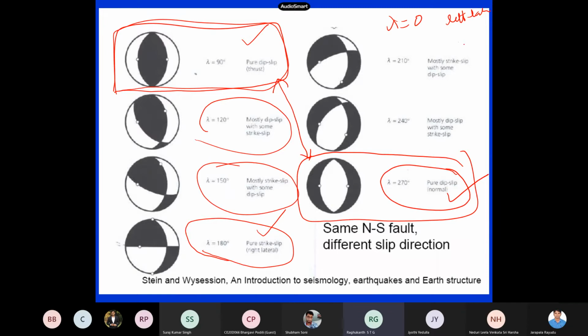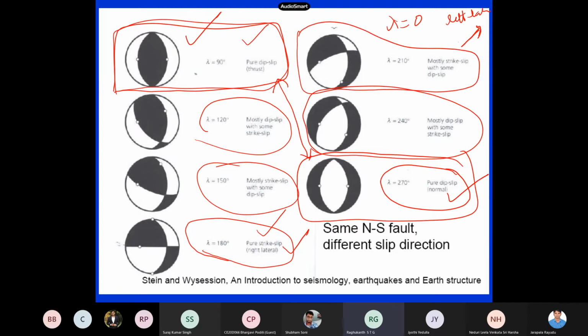If lambda is not this way, not above this one, and I have an inclined component, what happens when something is inclined? You can always break it into sine theta, cos theta components. So it will have a component from thrust, and it also will have a component from the strike slip. Then if lambda is 240 degrees, say, what happens? You will have this type plus combinations of this. So this 210 indicates strike slip with some dip slip, and lambda 120 say dip slip with some strike slip. So you will have all these components.